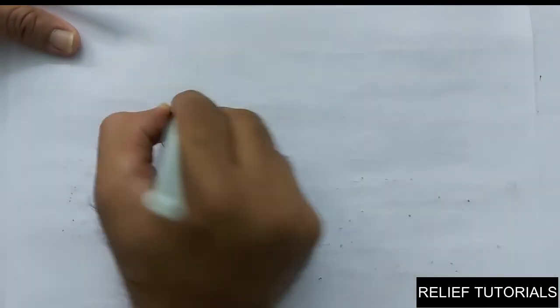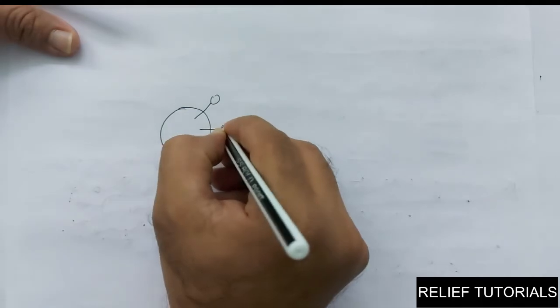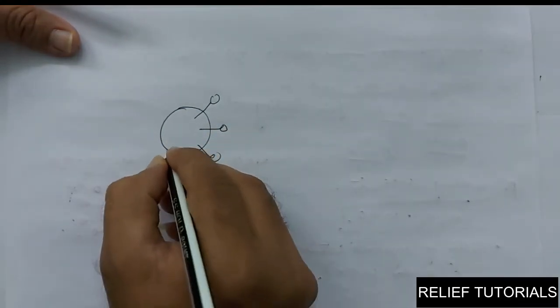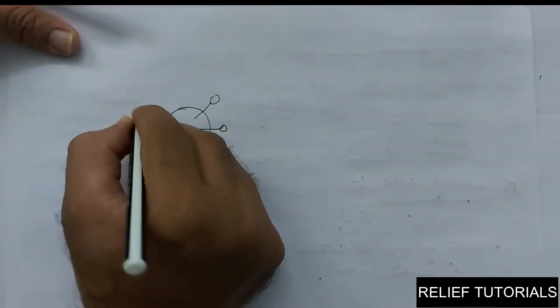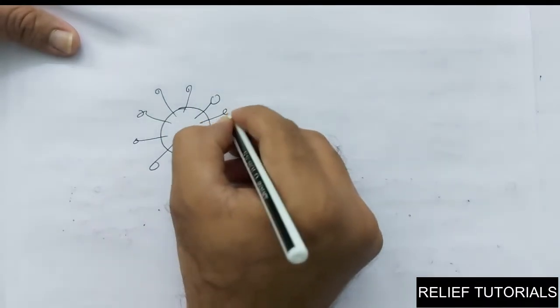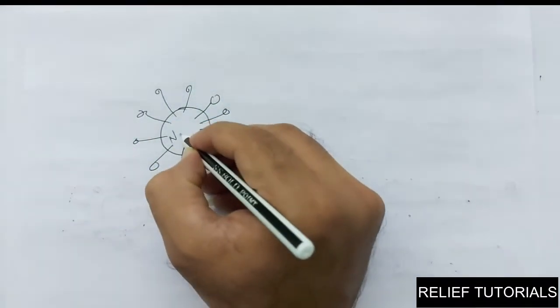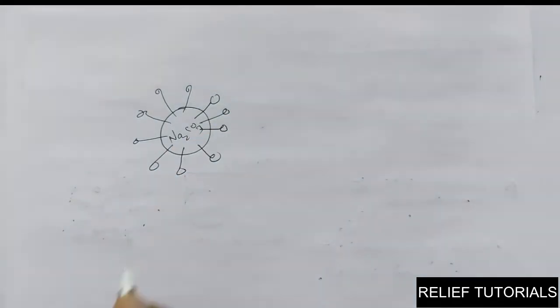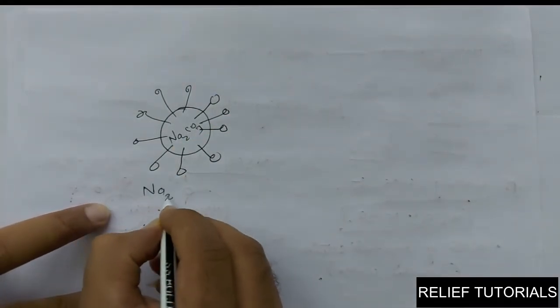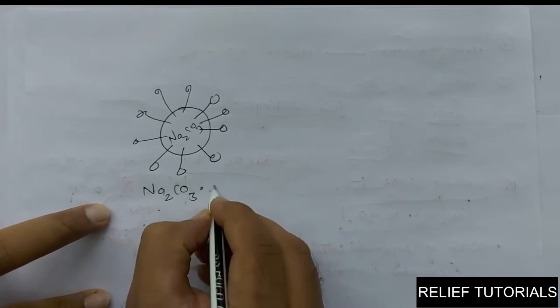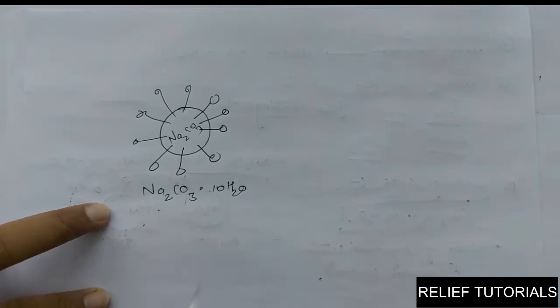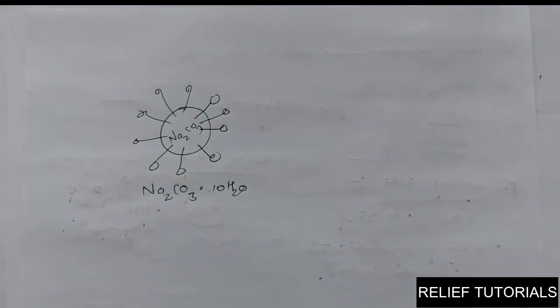Again, for example, this is Na2CO3 and having 1, 2, 3, 4, 5, 6, 7, 8, 9 and 10. So these are the 10 water molecules connected to Na2CO3. So this is called Na2CO3·10H2O, the water of crystallization connected.